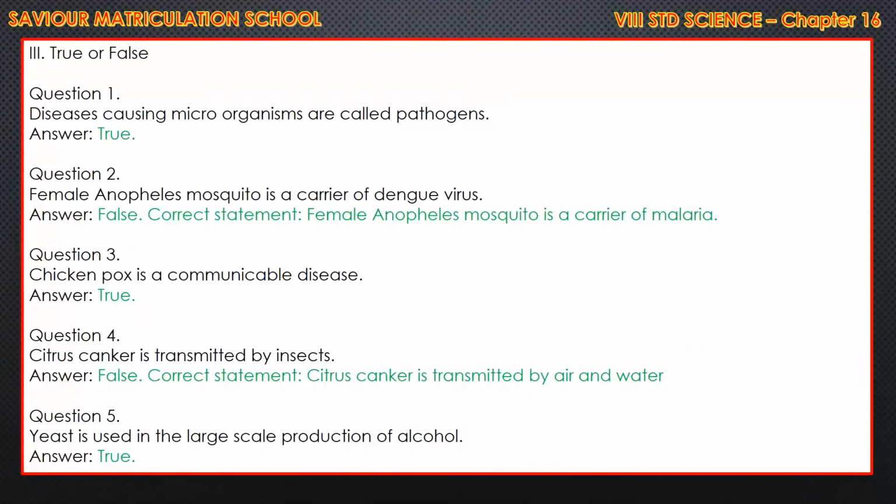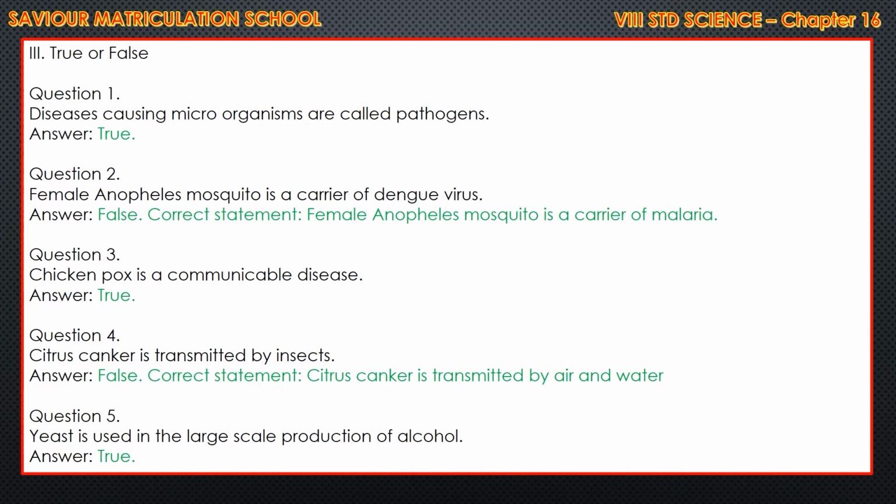Then true or false? First one. Disease causing microorganisms are called pathogens. True. Second one. Female Anopheles mosquito is a carrier of dengue virus. False. The correct statement is female Anopheles mosquito is a carrier of malaria. In the place of dengue virus, you have to write malaria. Chicken pox is a communicable disease. True. Communicable means what? Easily infectious.